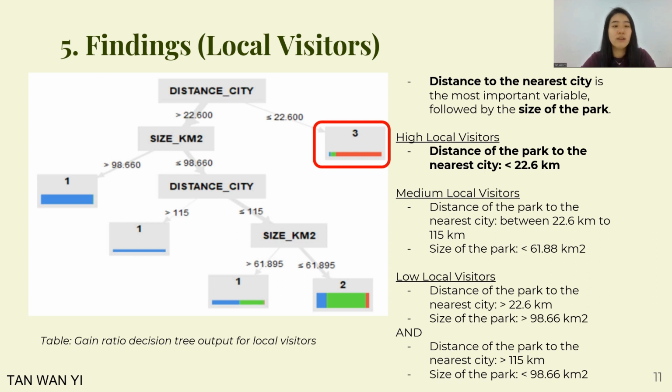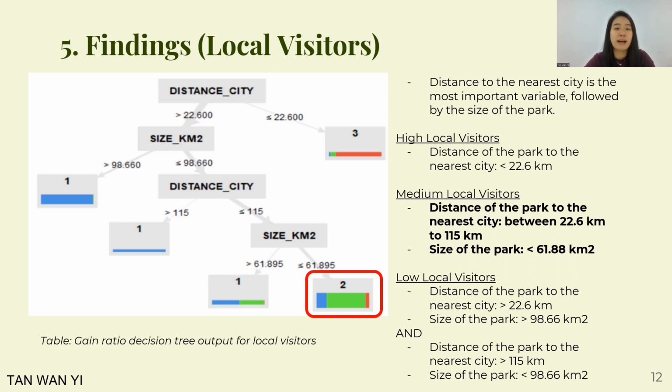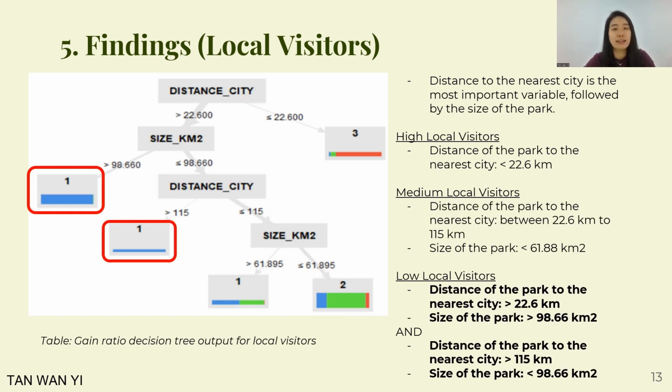Based on the output shown, a very clear significant rule to predict high local visitors to Sarawak's totally protected areas is when the distance of the park to the nearest city is less than 22.6 km. Medium visitors are predicted when the size of the park is less than 61.88 km square and the distance is between 22.6 km and 115 km. Parks with a size greater than 98.66 km square and a distance greater than 22.6 km are expected to receive low visitors, as well as when the distance to the nearest city is greater than 115 km with a size of less than 98.66 km square.